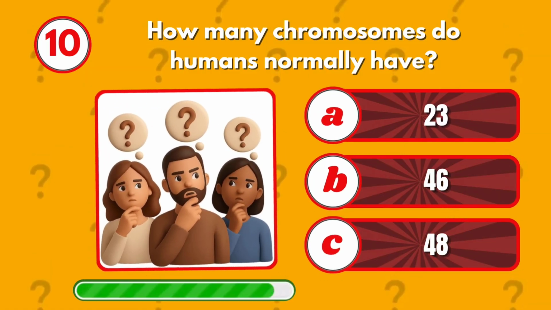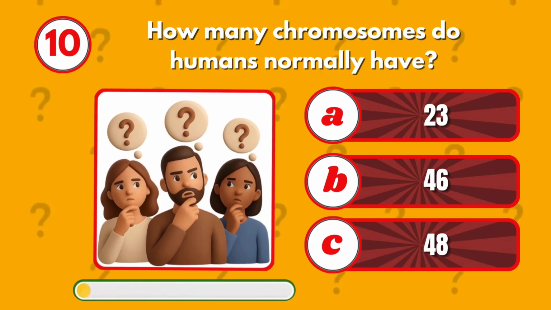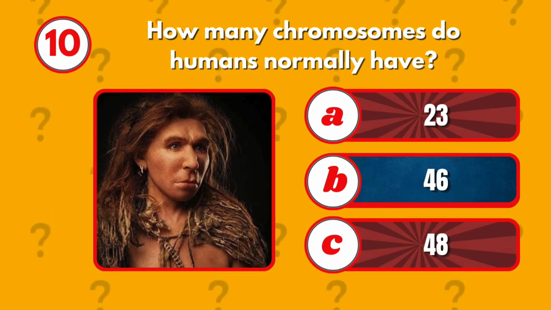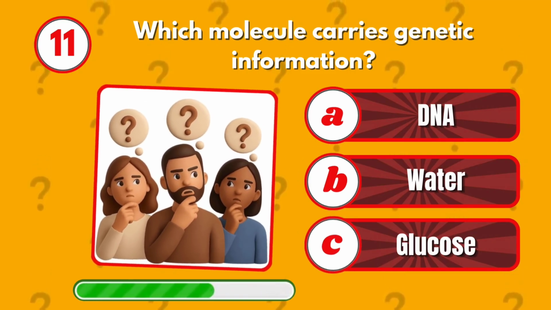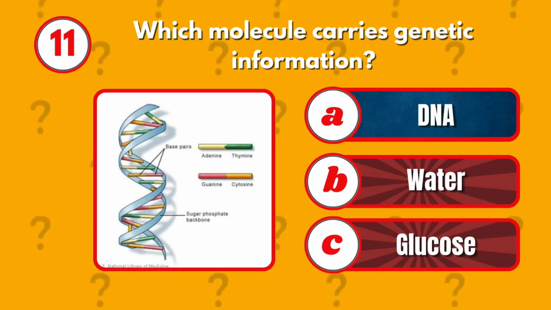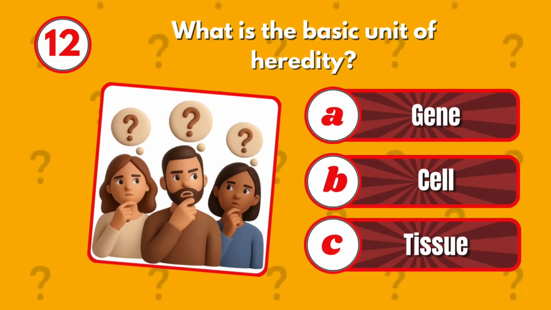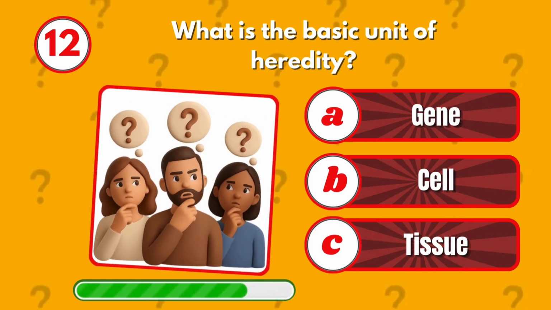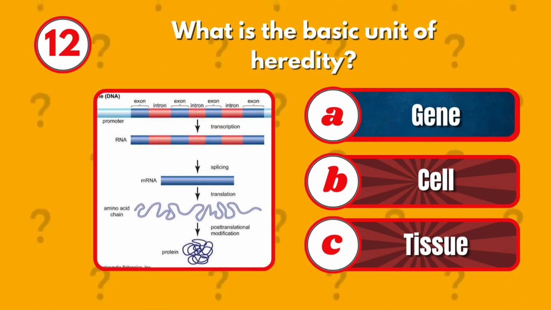How many chromosomes do humans normally have? 46. Which molecule carries genetic information? DNA. What is the basic unit of heredity? Gene.